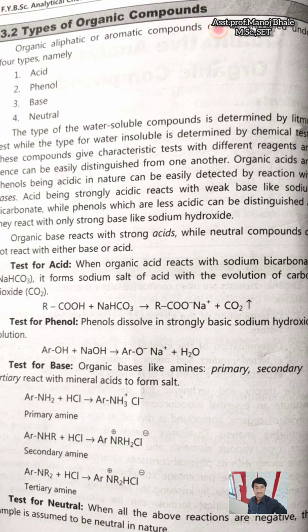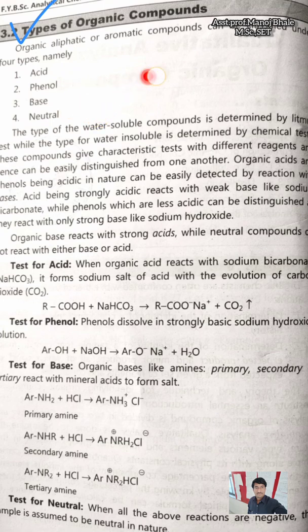Now, the types of organic compounds. There are a number of types of organic compounds. Among them are acid, phenol, base, and neutral. These are the different types which are given. Whatever the organic compound, aliphatic or aromatic, it does not matter. There are four types: acid, phenol, base, and neutral.